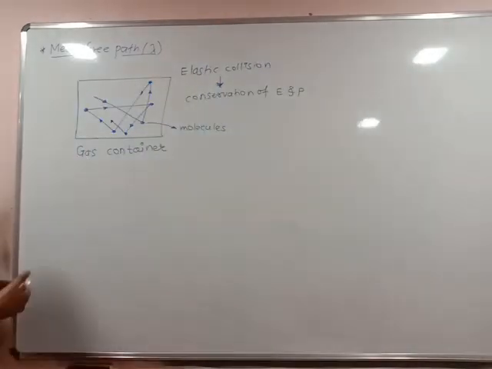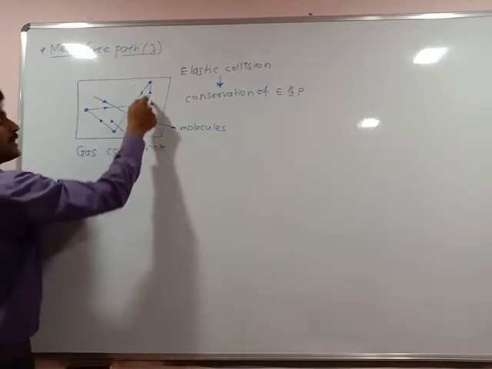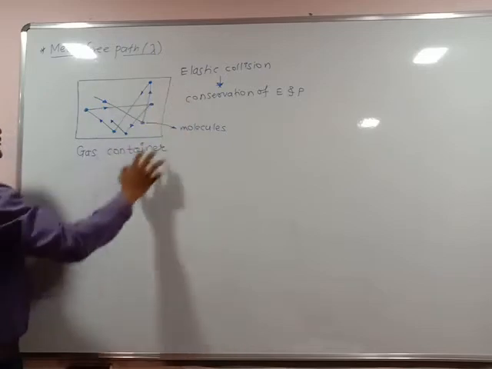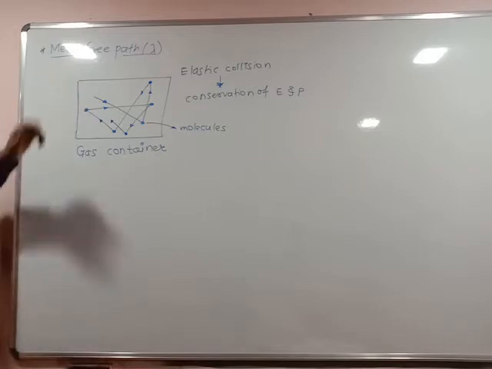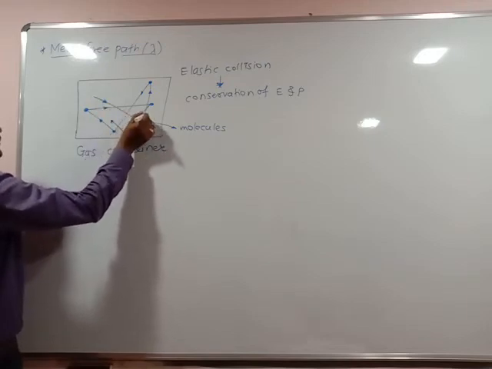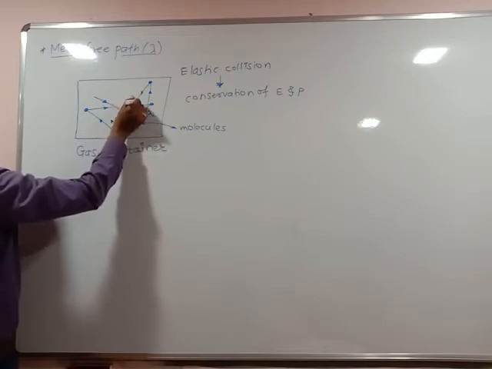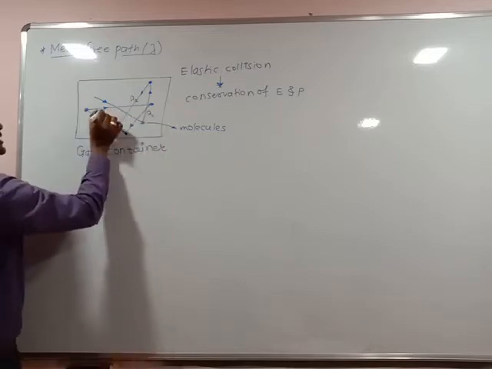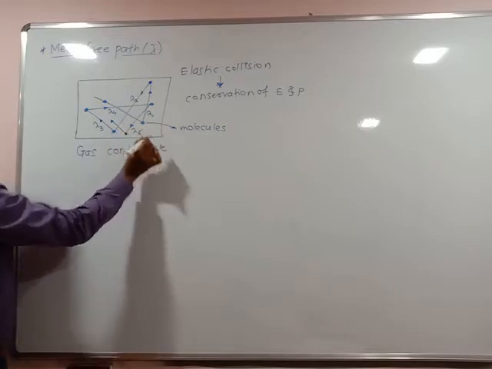Okay? And if I take the average of all successive collisions, this is one, second, third, fourth, fifth. So the average of all free paths of the molecules during the successive collisions is called the mean free path. Suppose the free path of this collision is lambda 1. The second collision between these two is lambda 2, the third collision is lambda 3, the fourth collision is lambda 4, and the fifth collision is lambda 5.